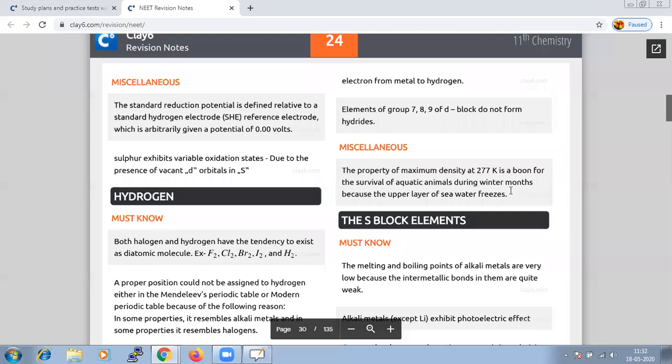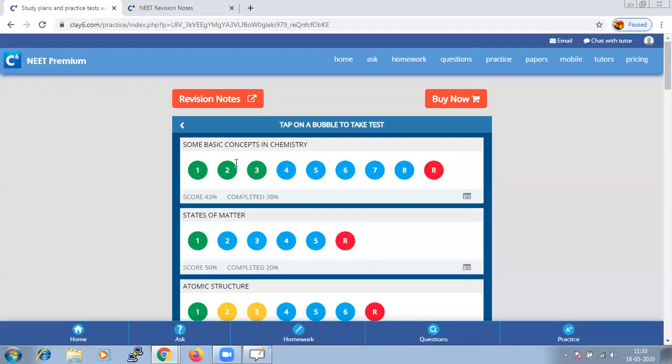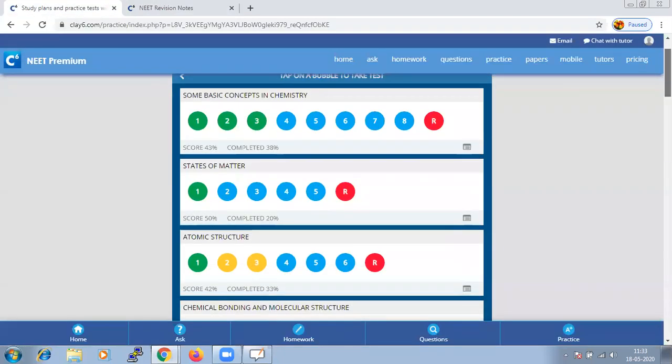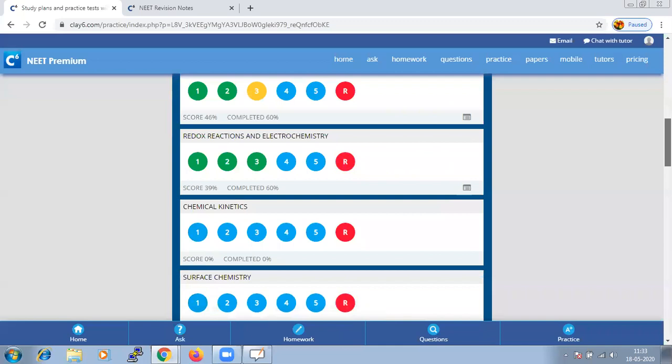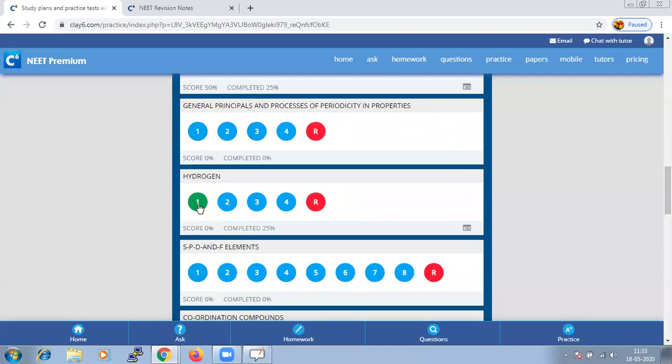With this, we end the concept of the hydrogen chapter, and let us try taking a test from the chapter hydrogen.